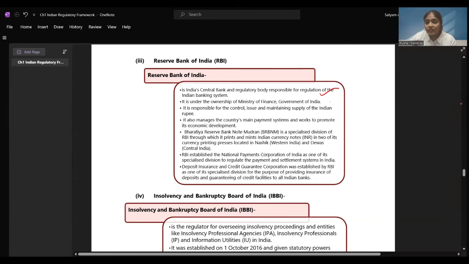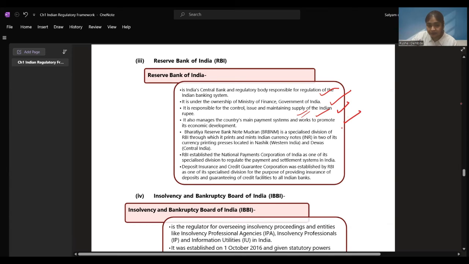It is also under the ownership of Ministry of Finance, responsible to control and maintain the issue and supply of Indian rupee. How much money is to be issued, what number of currencies are to be printed, how we are going to maintain the supply, which banks are to be given the money. All these is the responsibility of RBI. It also manages the country's main payment system and works to promote its economic development. Main payment system, all the payments that are to be done to the respective departments, banks, etc., is taken care of by the RBI.